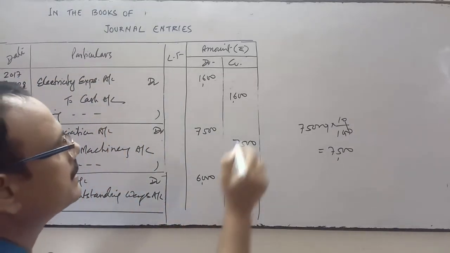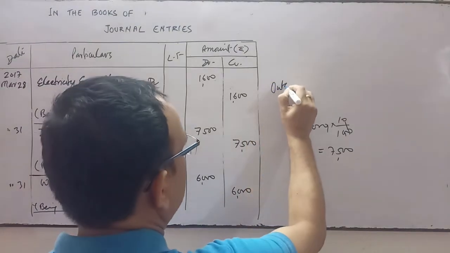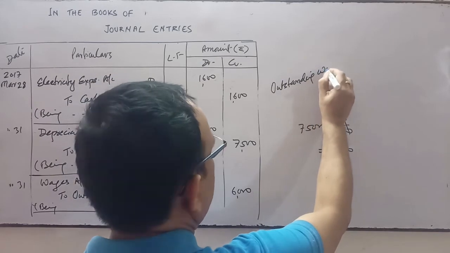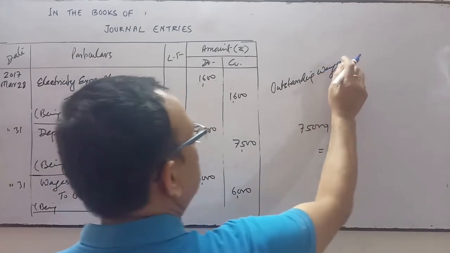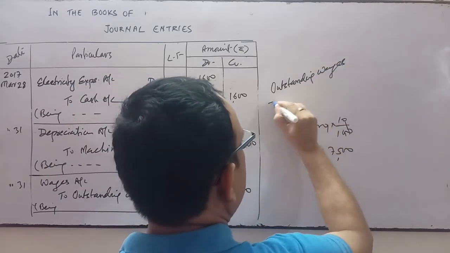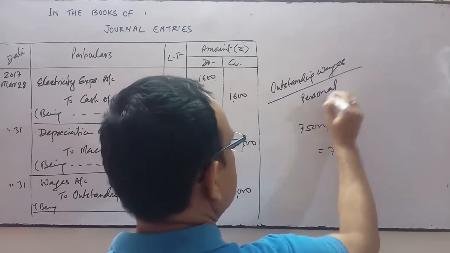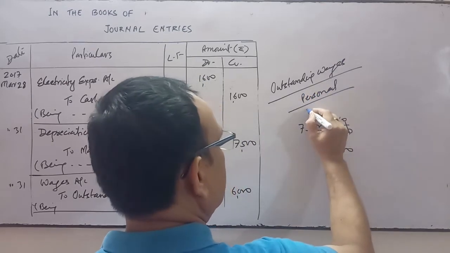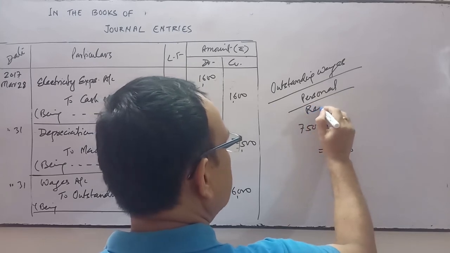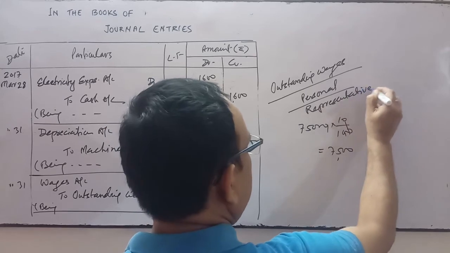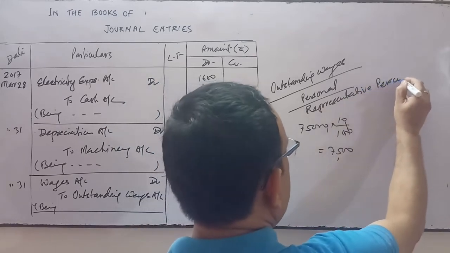Outstanding wages represent to, it comes under which account? Personal account. Under personal account it comes under which account? Representative person.